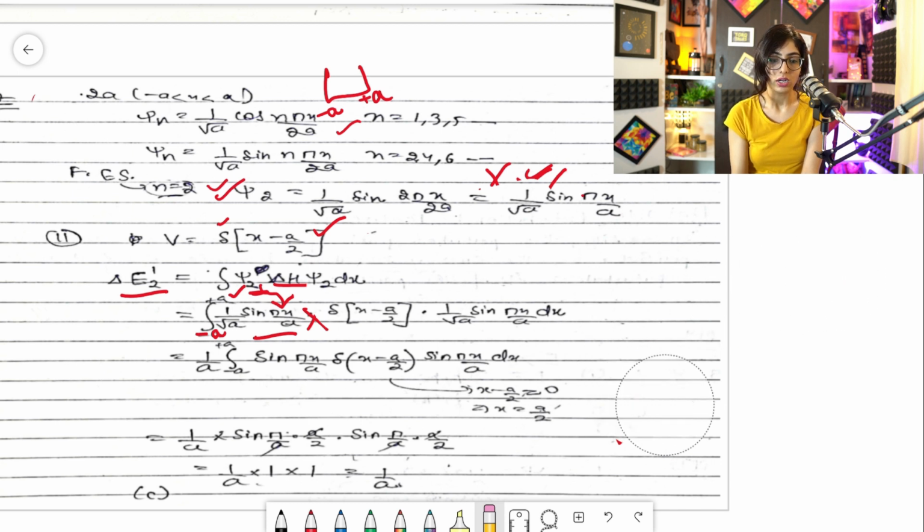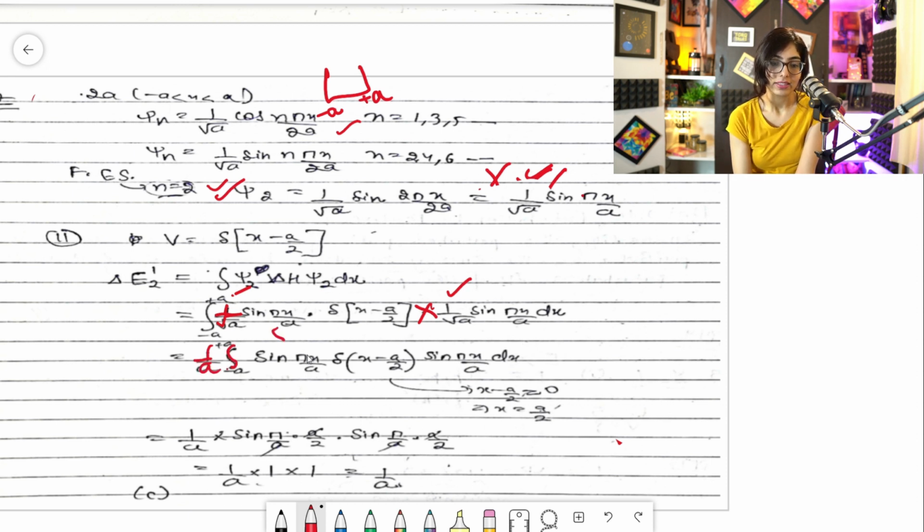So now you can see, you all must be thinking what will happen now. One thing I have told you, just take this thing outside already, because it is 1 by root a into 1 by root a. So I'll take this outside, so it will become 1 by a. Clear? And anything apart from this would be minus a to plus a, and this again same, and this is also same, and this one is also same.